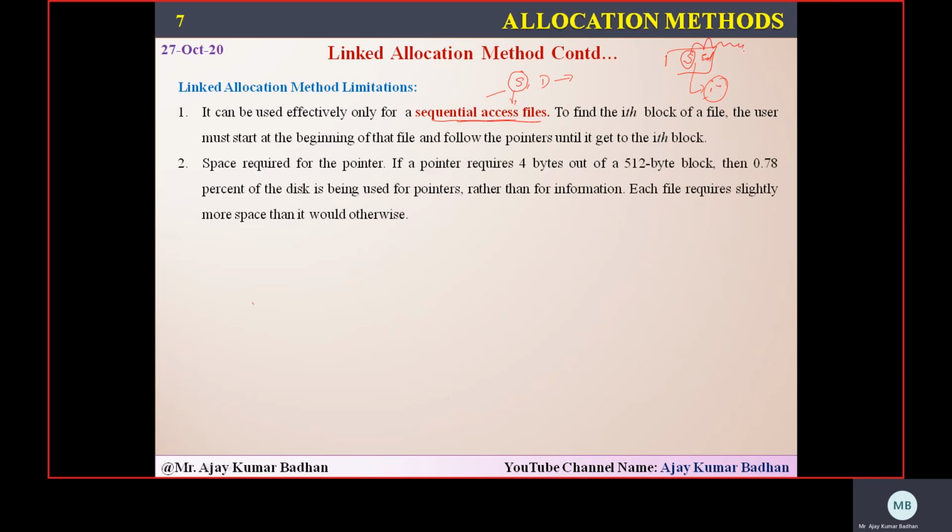You have to go through all the different locations, and only then can you get the particular block you want to access. That's a very typical task. That's the reason we cannot apply direct access. Suppose I want to get the ith block of a file. I can't get it. Why?